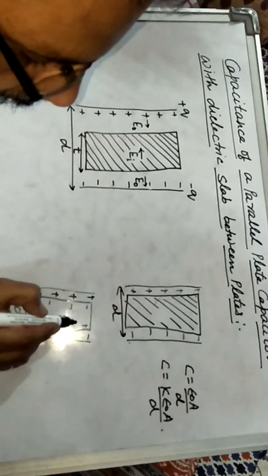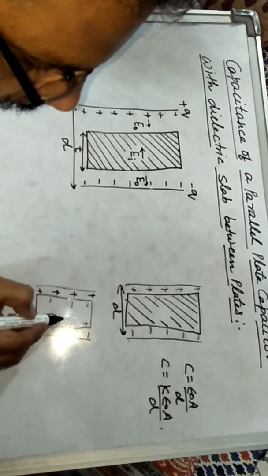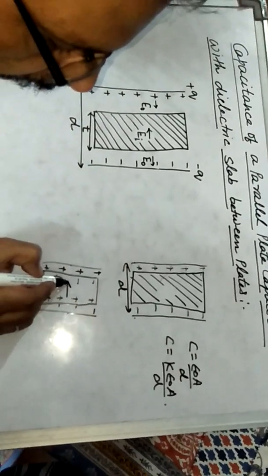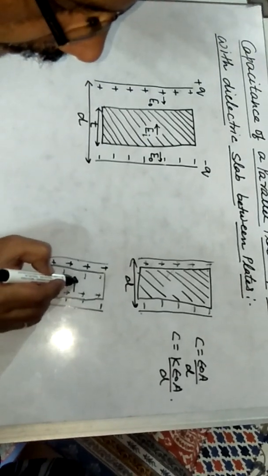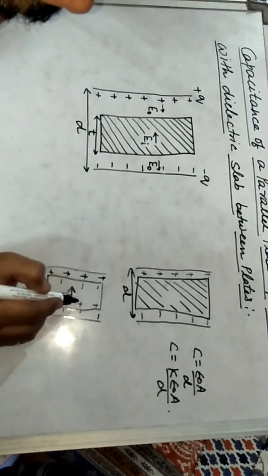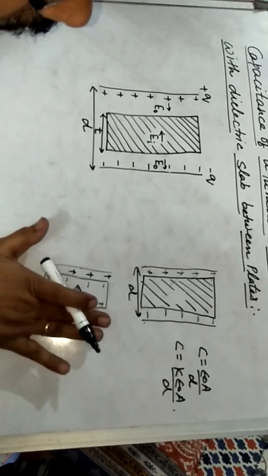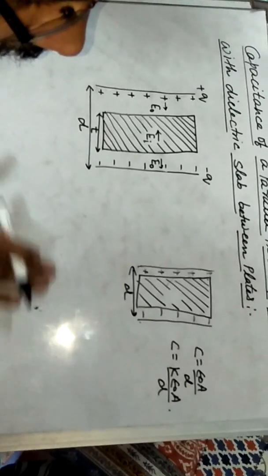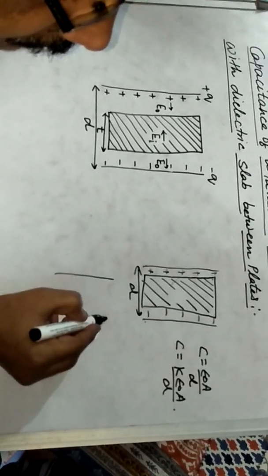So an internal electric field is also developed inside the dielectric slab, and that internal electric field reduces the net electric field.